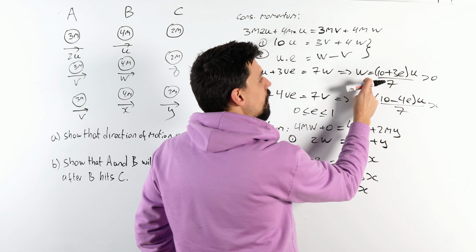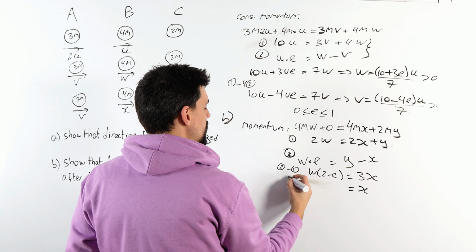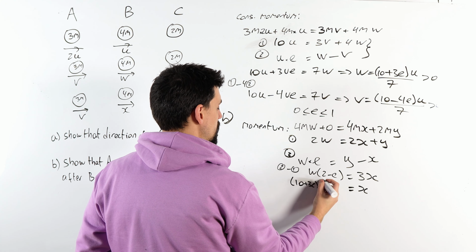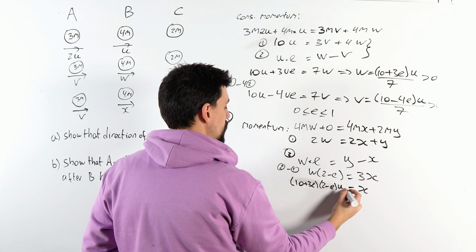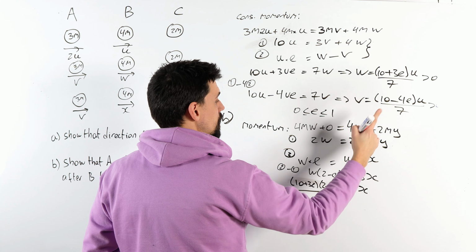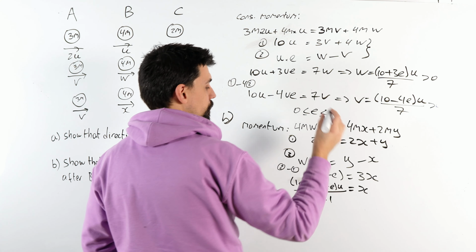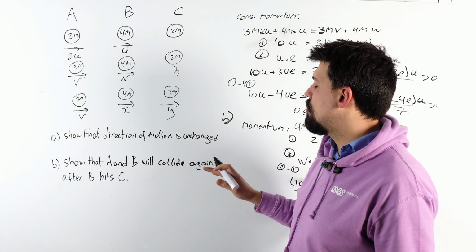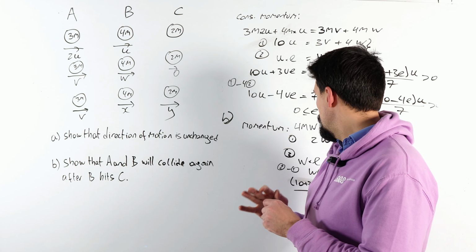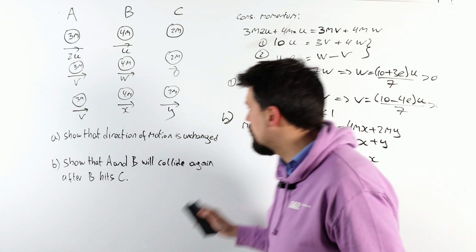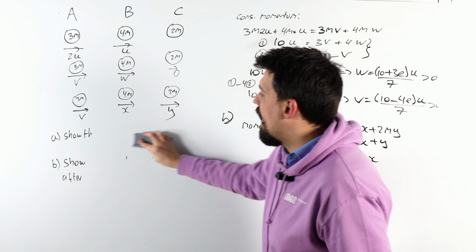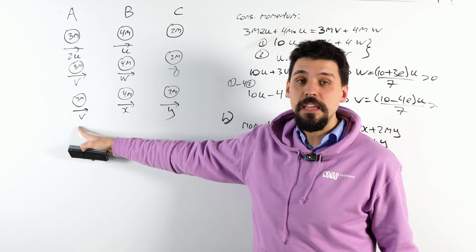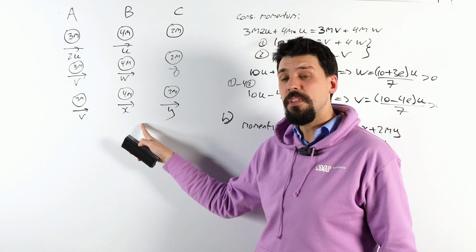So x is w, and actually let's put in what w is. Where did we get w? w is up here. So what is x? x is 10 plus 3e, 2 minus e, lots of u, over 21 divided by 3. Whew, we're getting there. And now I want to show that they're going to meet again. So let's make a little bit of space over here. I want to figure out if v is bigger than x. If v is bigger than x, then this will catch it up and they will hit again.